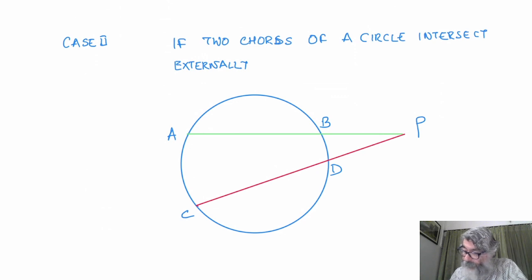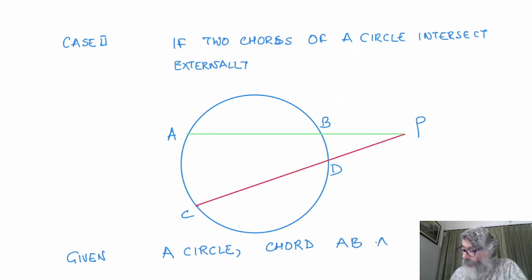What is given? A circle, chords AB and CD intersect externally at point P.